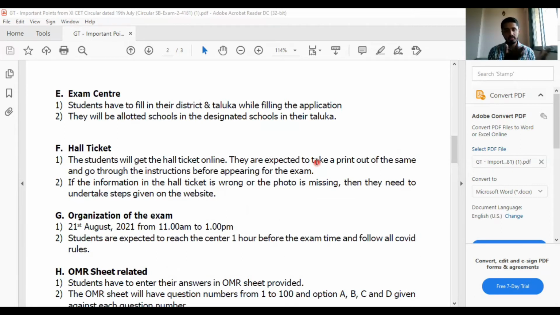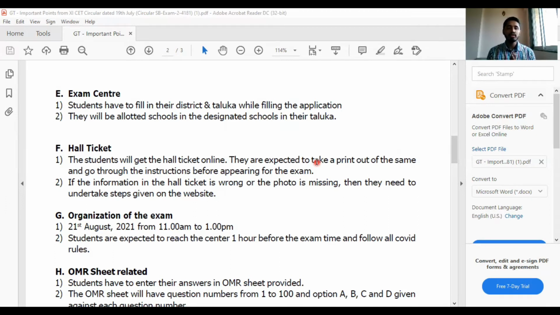Sometimes it might happen because of a technical error. There are many technical errors, even for your school results, your exam results. There was a lot of delay in the result. Even the admission application form procedure also got delayed. So if some technical error happens, there are instructions there on what to do if a photo is missing. Photo and everything will be there in your hall ticket. So just keep in mind that all this is there.